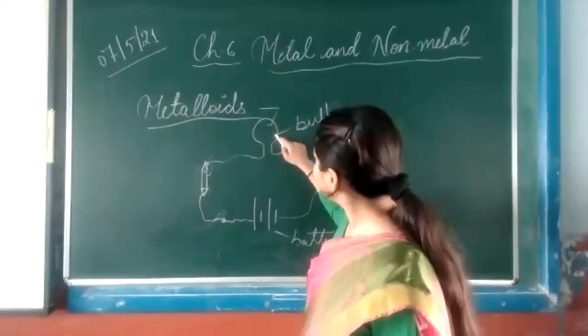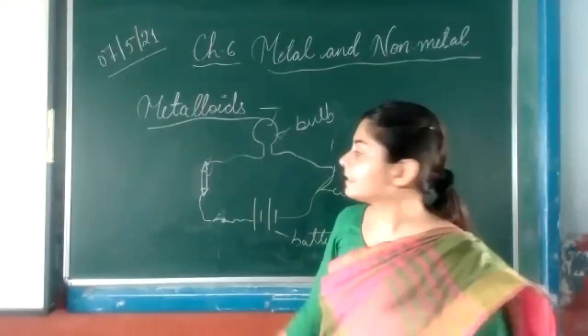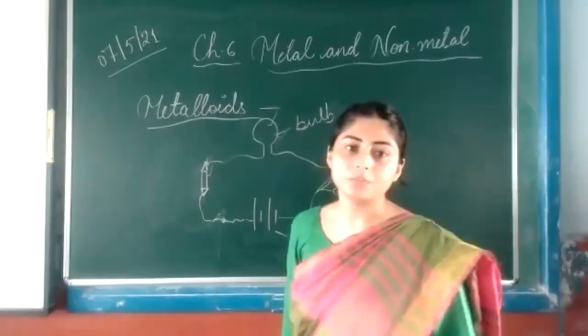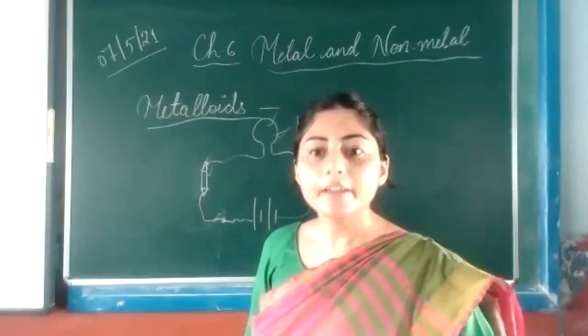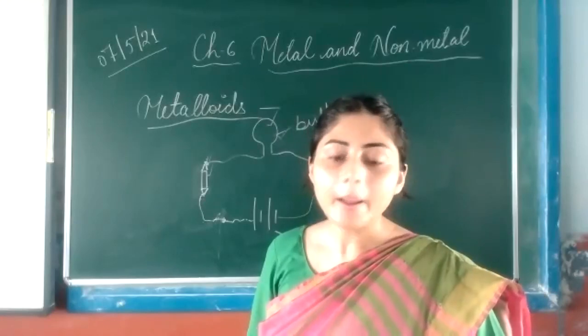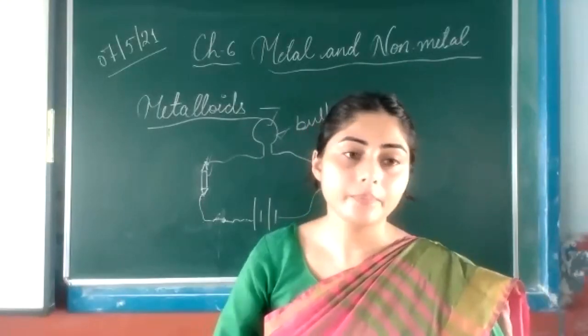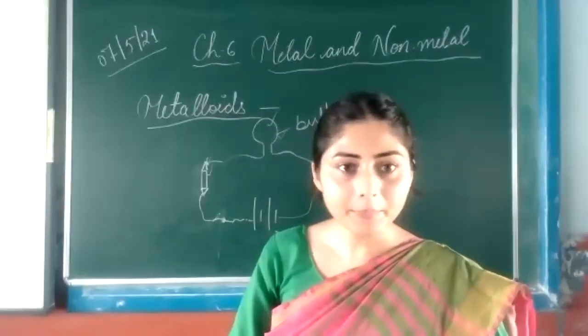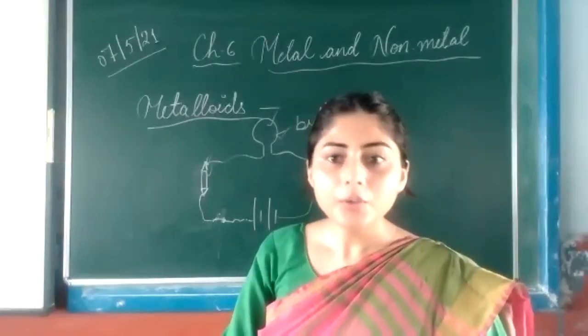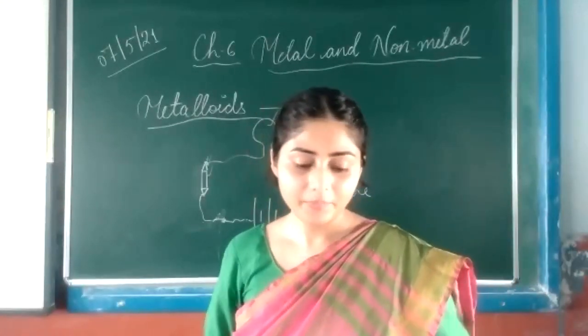You will see that the bulb will start glowing. The reason is that graphite can conduct electricity, but wood can't. Understood? So this is the activity.